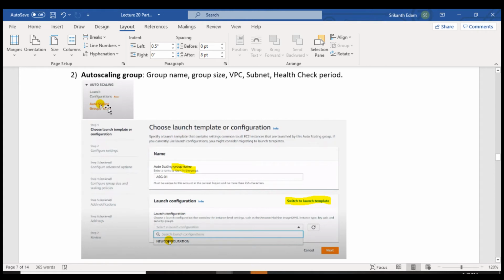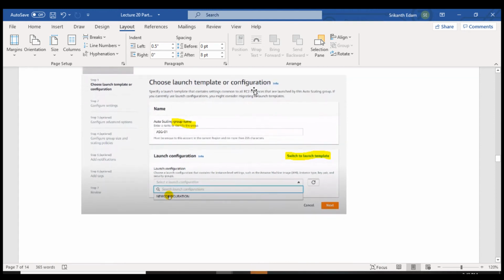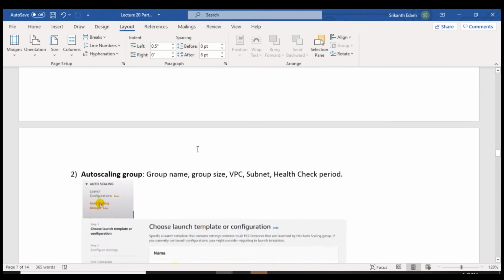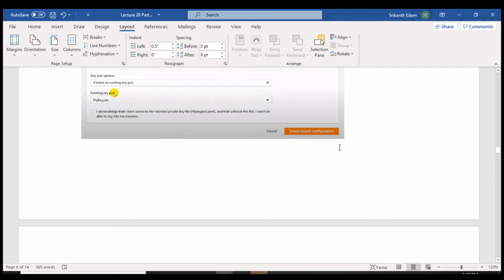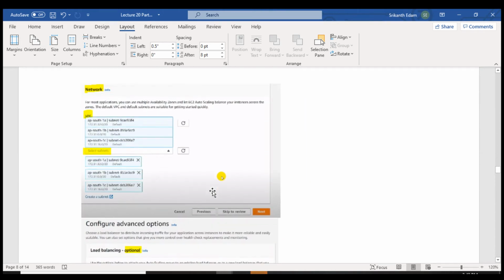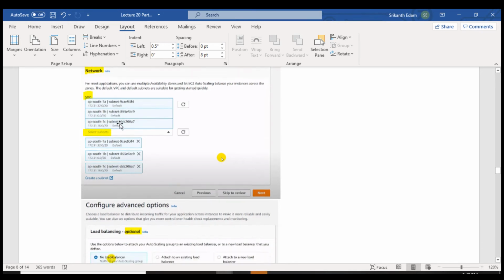So when we click on auto scaling group, which will be available on the left side, it will show a window like this. You have to give a name of your auto scaling group. So here you created the configuration, right? It will show here. You have to click on the drop down, it will show it here. You can select a default subnet. In the network you have to select the subnet and VPC. In VPC you can select the default VPC or you can create a new VPC as well.